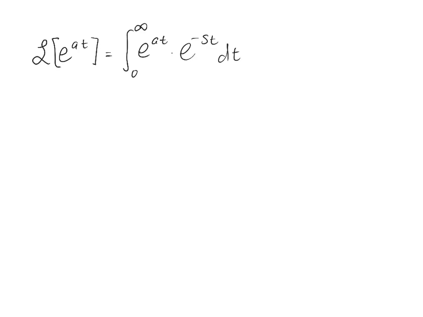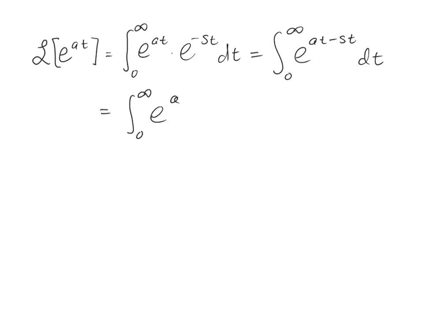dt. Now, to find this integral, we're going to use the rules of exponents to combine that into one single exponential. So that's the integral from 0 to infinity of e to the at minus st with respect to t. And now we'll go in and factor out that t in the exponent. So once again, the integral from 0 to infinity of e to the a minus s times t with respect to t.